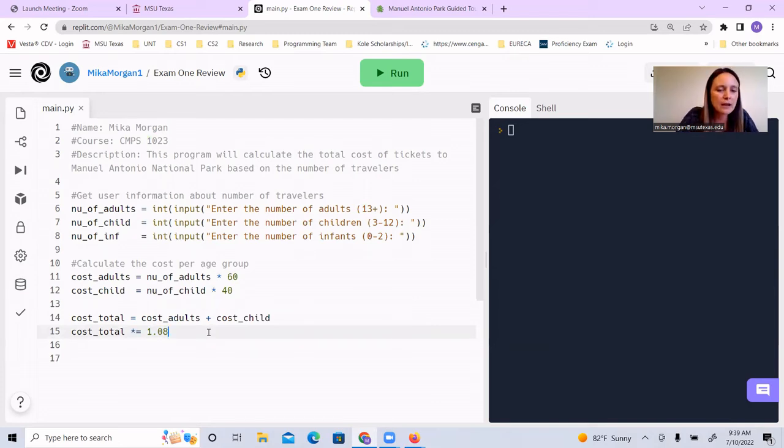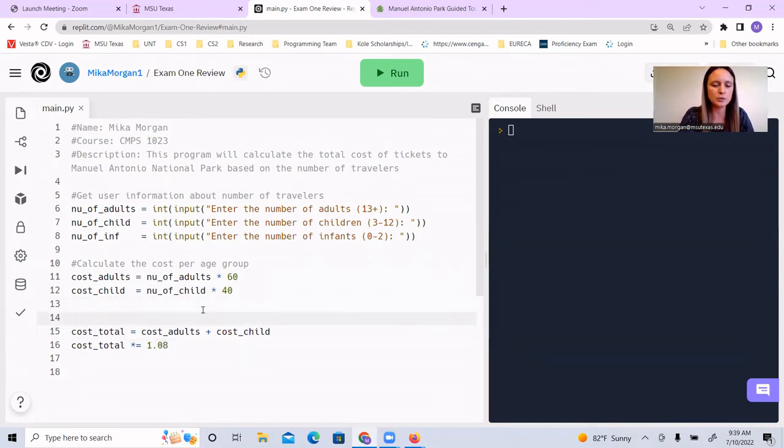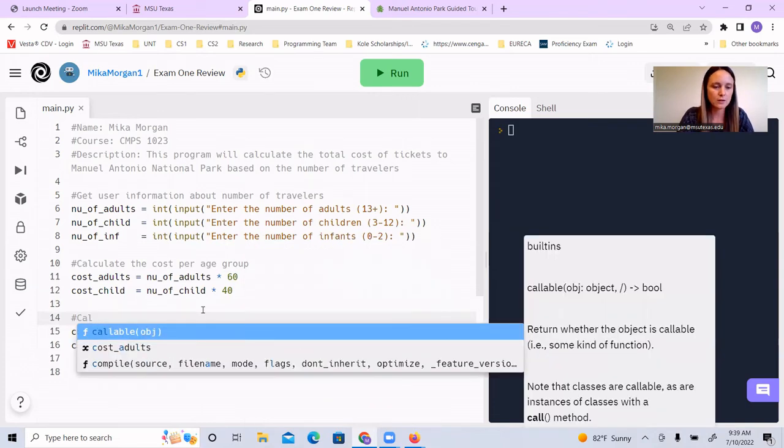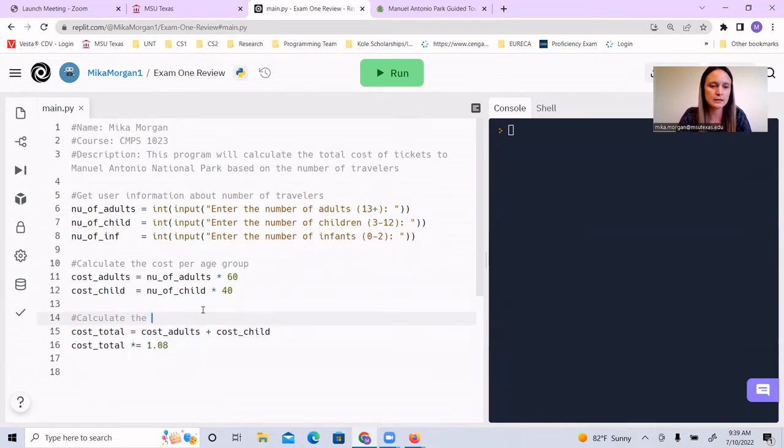Okay. So calculate the cost per age group. Calculate the total cost. And then finally, I want to print out the answer because it doesn't do us any good for the computer to know the answer. We want the user to know the answer.